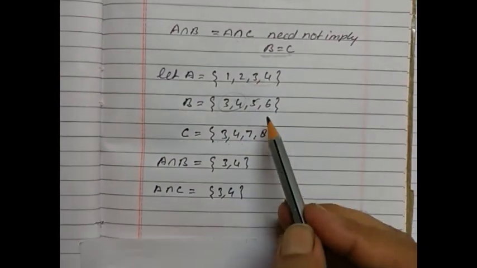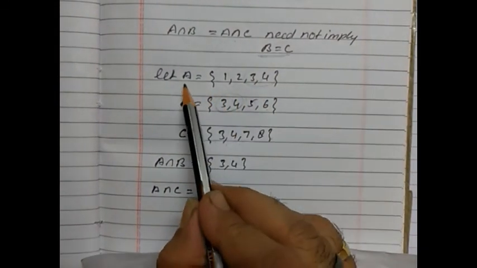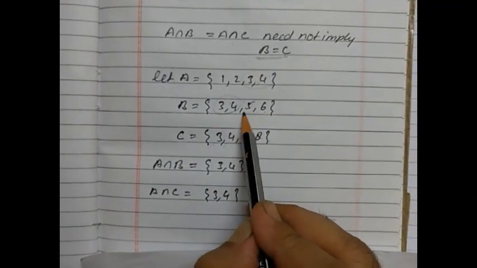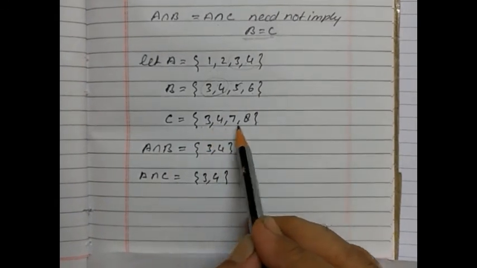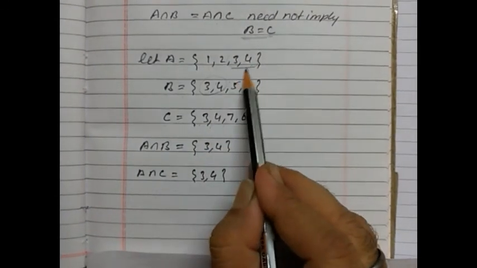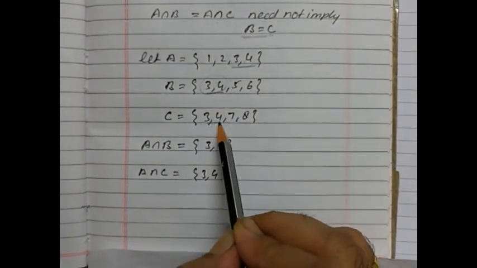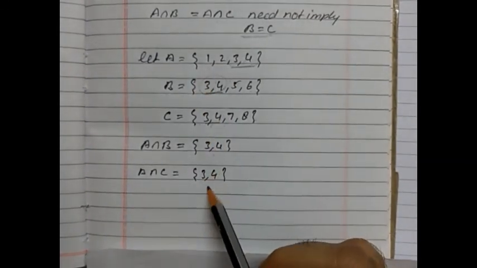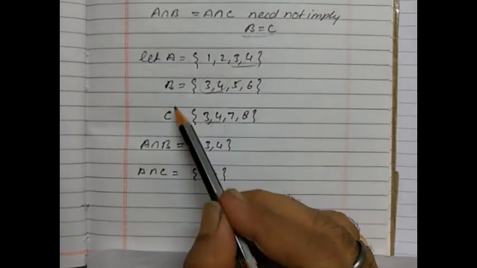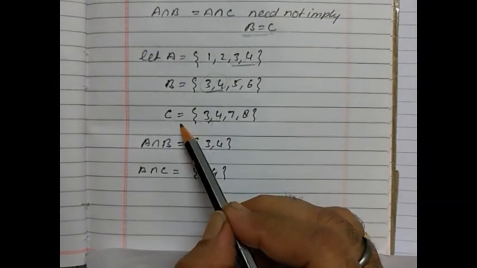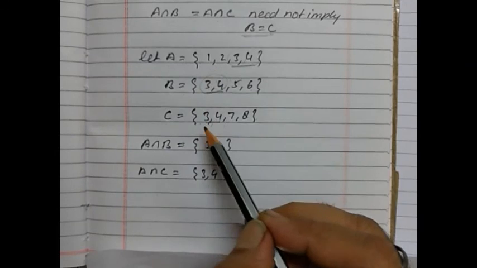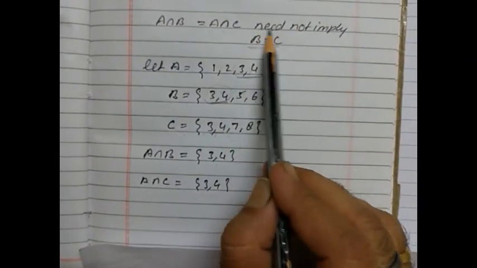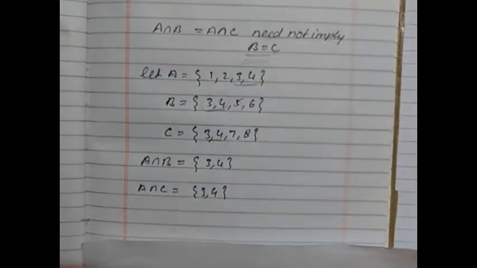If I use this example, you see that set A is 1, 2, 3, 4, set B is 3, 4, 5, 6, and set C is 3, 4, 7, 8. Here 3, 4 is common in all three. So A intersection B is 3, 4, and A intersection C is also 3, 4, but B and C are not equal. So this satisfies that it need not imply that B is equal to C.